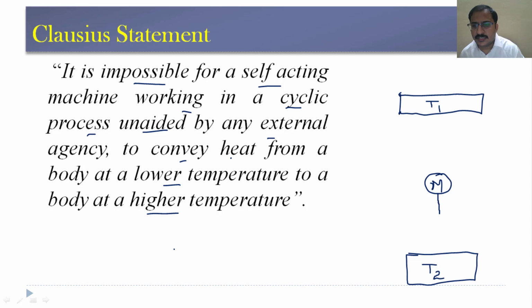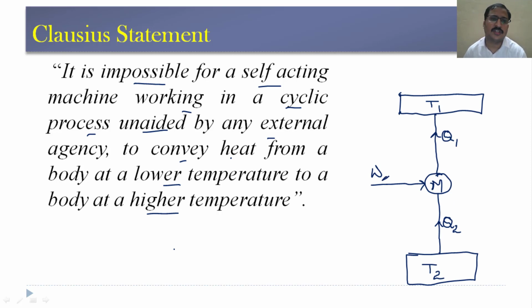See, this machine cannot extract heat from lower temperature body and give it to higher temperature body without any external work input. So, for extracting heat from lower temperature and reject it to a higher temperature reservoir, there must be some external work input. That is what this Clausius statement says.